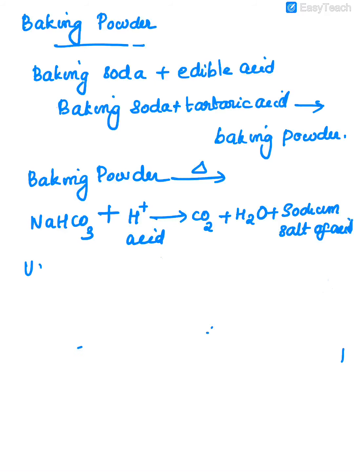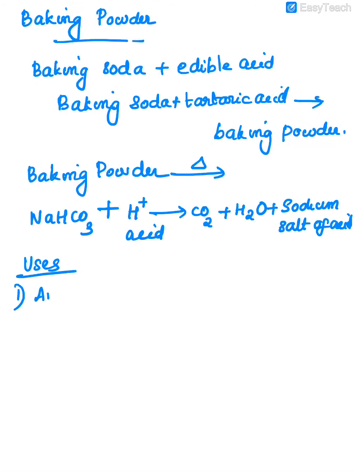What are the important uses of both baking powder and baking soda? The first one I already explained. What's that? Antacid. Antacid means, we know that for any stomach problems, for getting relief, we are using this tablet. So in the antacid tablets, mainly it includes basic substances, either MgH2 or NaHCO3. So it is used as one of the antacids.